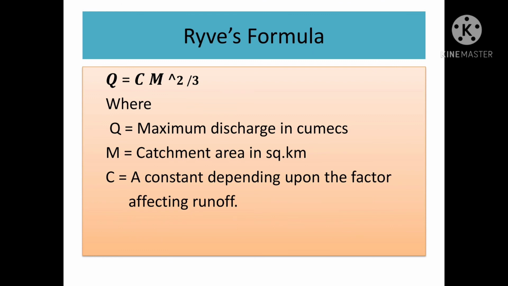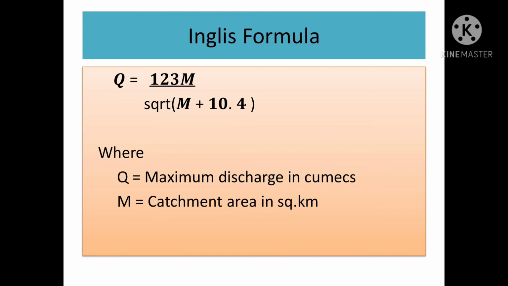Rice formula: Q equals C m power 2 by 3, where Q equals maximum discharge in Qmax, m equals catchment area in square kilometer, C equals constant depending upon the factors affecting runoff. Another formula, English formula: Q is equal to 123 m divided by square root of m plus 10.4, where Q equals maximum discharge in Qmax, m equals catchment area in square kilometer. Based on these formulas, we can find out the peak discharge of sanitary sewage in various land areas.